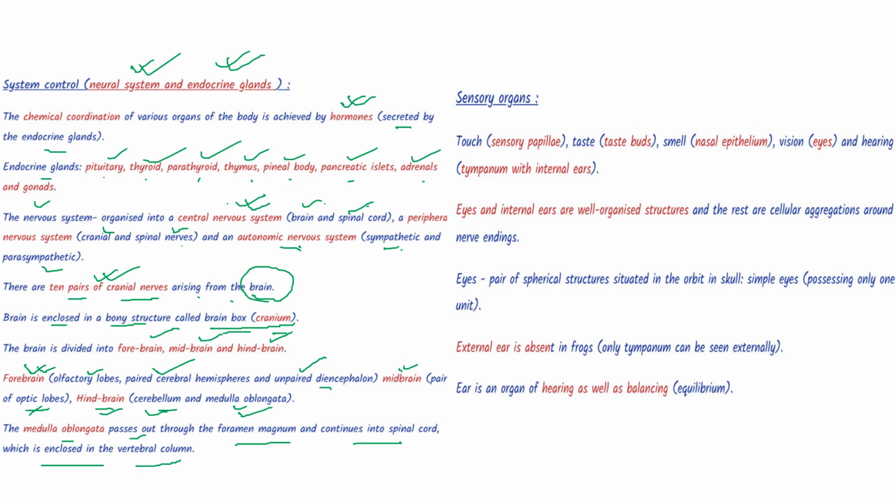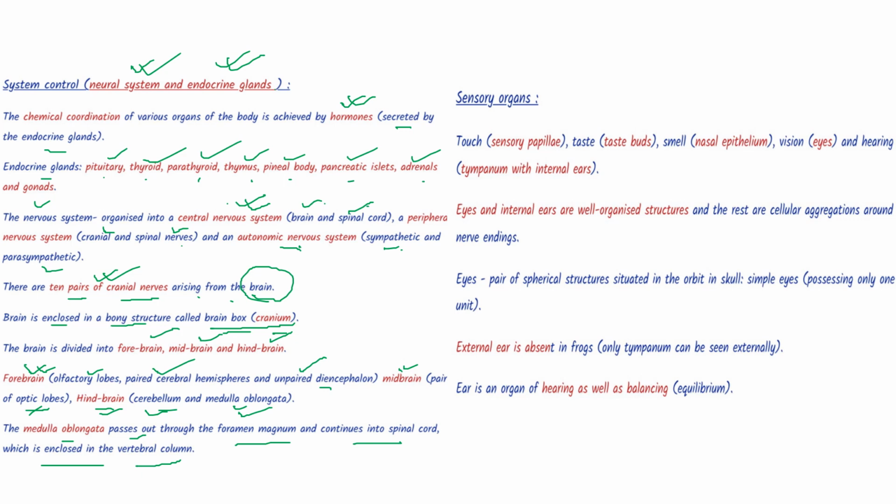Okay. Now what is midbrain? Just behind our nose are our eyes. And these optic lobes are present in our midbrain. Optic lobes are present in our midbrain.